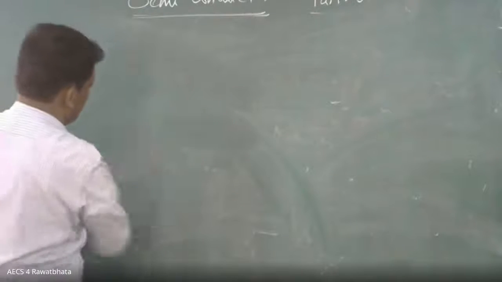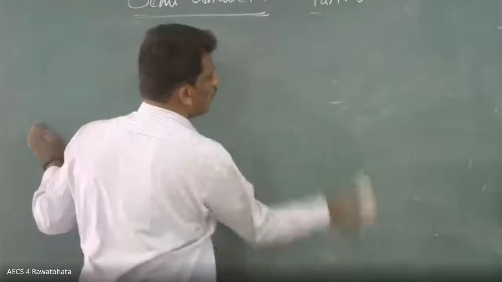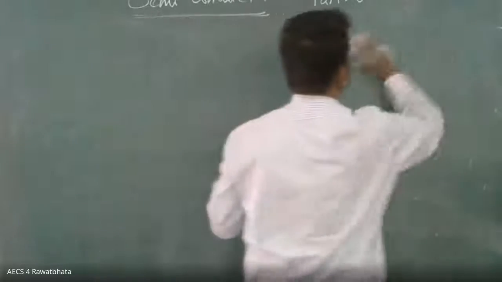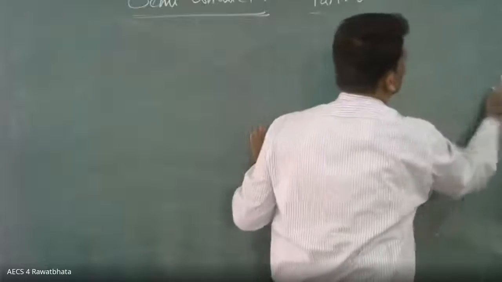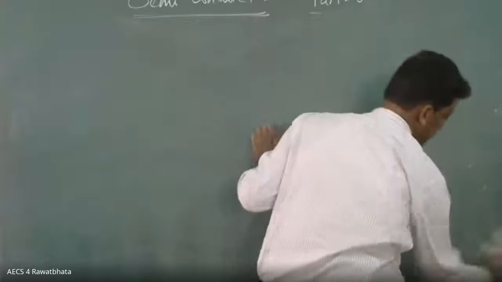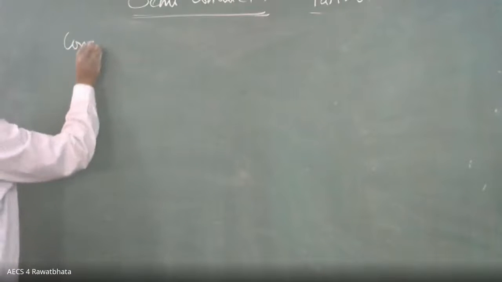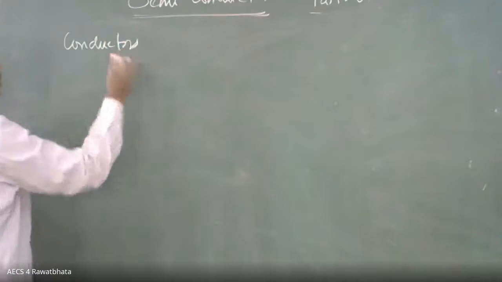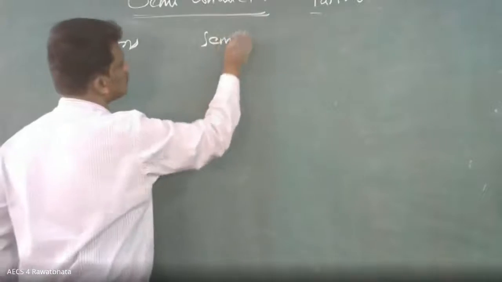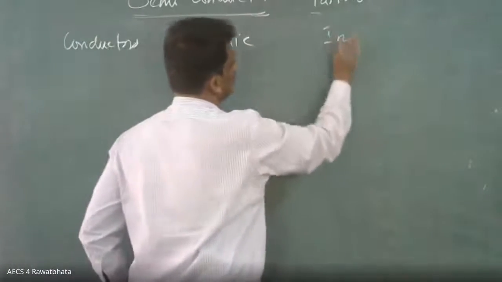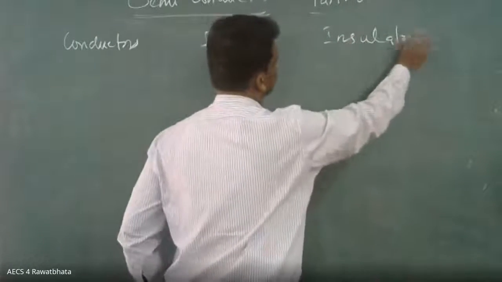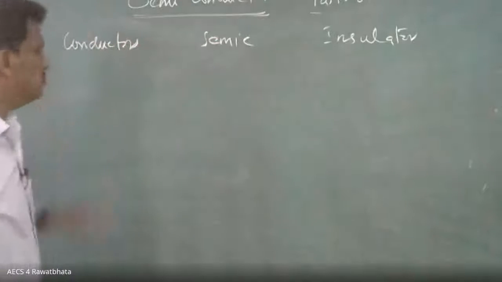Now I am going to discuss the differences between conductors, semiconductors, and insulators based on energy band theory. Please all of you write the difference between conductors, semiconductors, and insulators based on energy band.